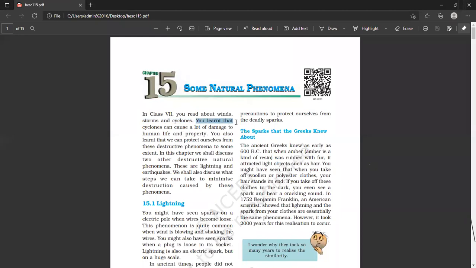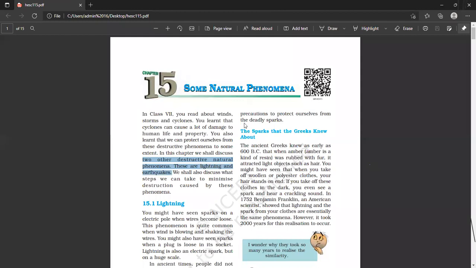You learned that cyclones can cause a lot of damage to human life and property. Definitely, and we can protect ourselves from these destructive phenomena to some extent. In this chapter, we shall discuss two other destructive natural phenomena. These are lightning and earthquake.